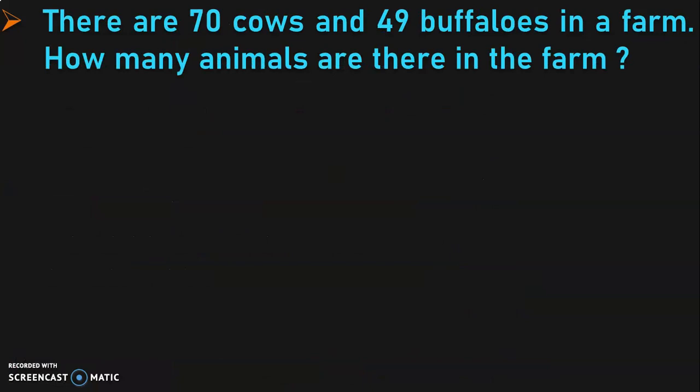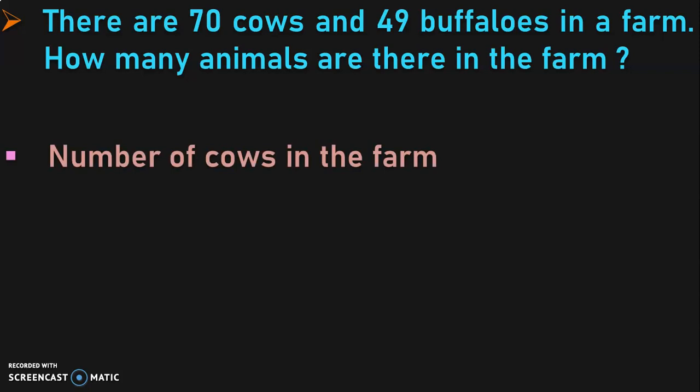Let us do the next sum. There are 70 cows and 49 buffaloes in a farm. How many animals are there in the farm? Here in this case also we do not have any explicit keyword indicating that it is an addition word problem. But from the question we can understand that there are 70 cows and 49 buffaloes, which are 2 categories of animals. So finally we have to find out what is the total number of animals that is there in the farm. The word total is hiding over here. We have to understand in such cases that the problem is an addition word problem.